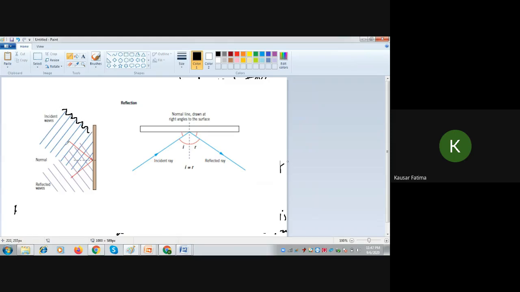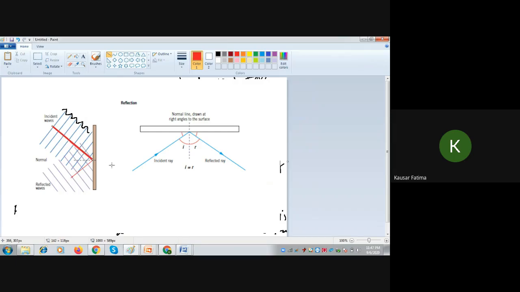So what will be the direction of propagation? This is the red line which shows the direction of propagation of the waves. The direction of propagation is always at 90 degrees to the waves. So this is tracking the boundary.